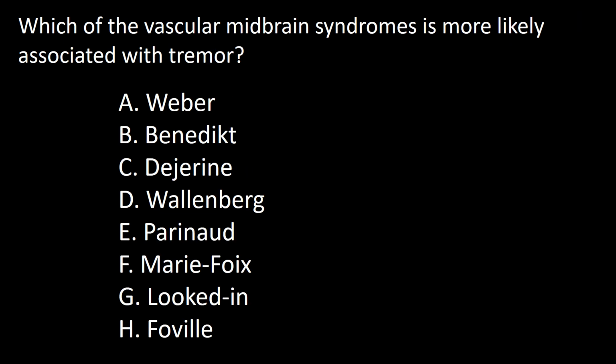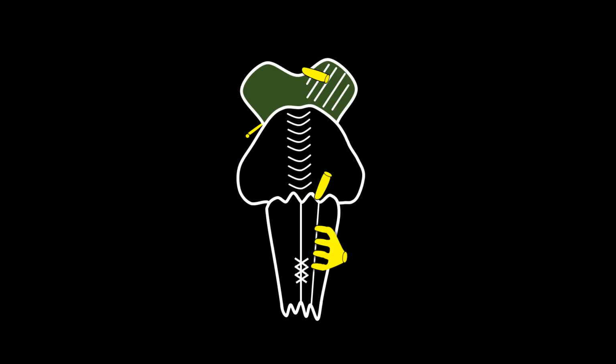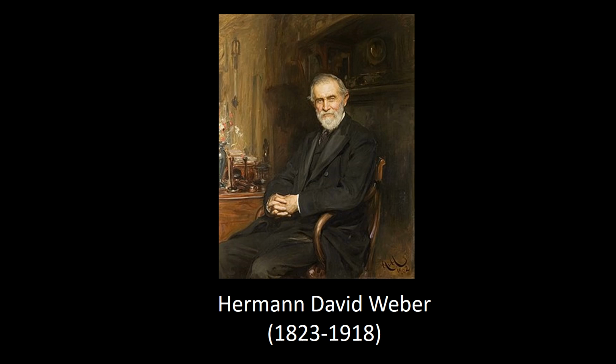Next question. Which of the vascular midbrain syndromes is more likely associated with tremor? A. Weber, B. Benedict, C. Dejerin, D. Wallenberg, E. Parinaud, F. Marie Foix, G. Locked in, H. Fauville. In the next few minutes, we will address midbrain vascular syndromes. The syndrome described by Weber is not rare.